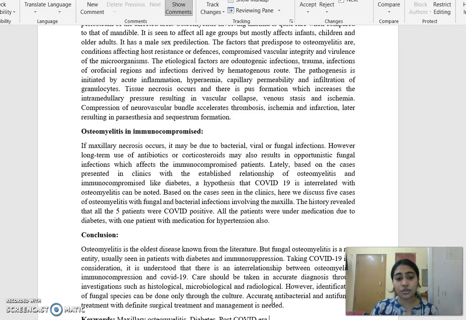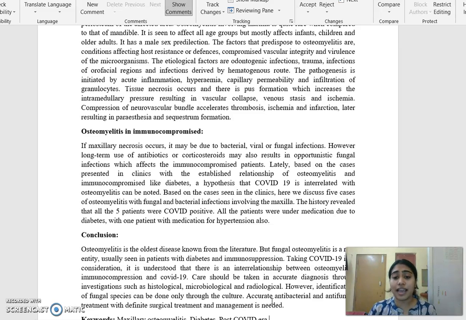Taking COVID-19 into consideration, it is understood that there is an interrelationship between osteomyelitis, immunocompression like diabetes in this case, and COVID-19. Care should be taken in accurate diagnosis through investigations such as histological, microbiological like antibiotic sensitivity testing and culture sensitivity, and radiological like CT and MRI. However, identification of fungal species can be done only through the culture.